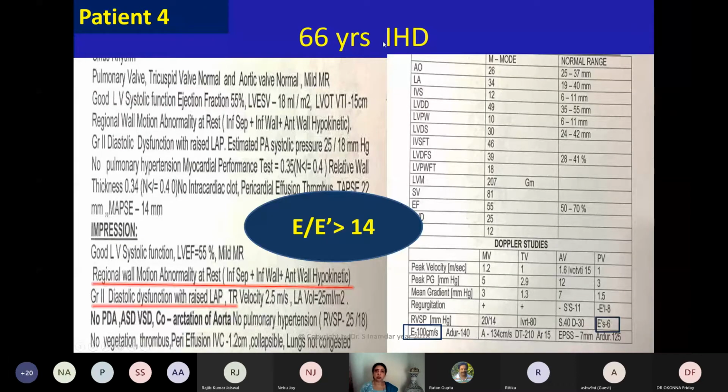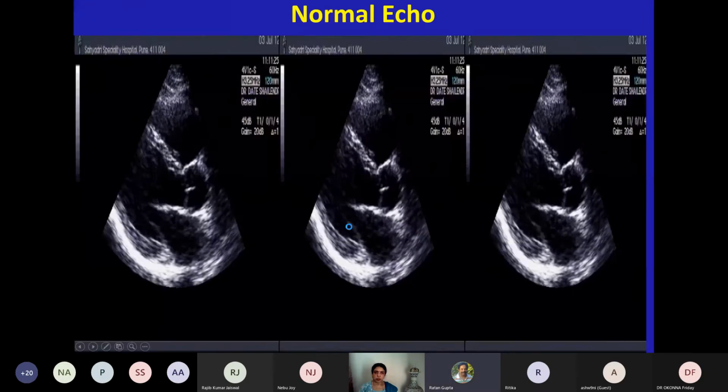This is a 66-year-old male with ischemic heart disease. Here it is very properly shown that E by E prime is more than 14. Raised LAP, you know where you are and you know how to manage this patient during operation. Now this is a normal echo. Unfortunately, this clip is not running, but it's all right. I will show you another clip of systolic heart failure later. But this is a normal heart. It is a parasternal long axis view with normal ejection fraction.